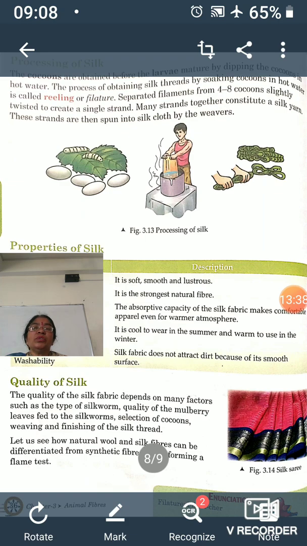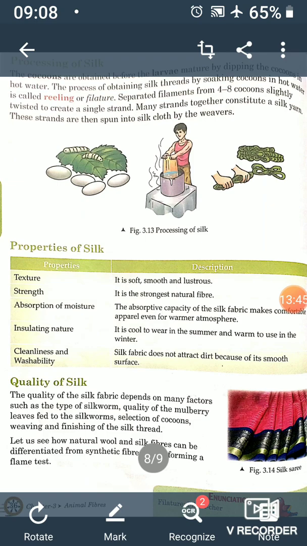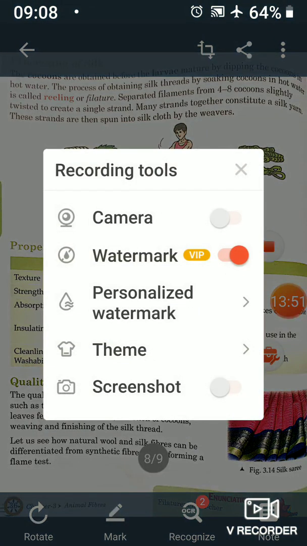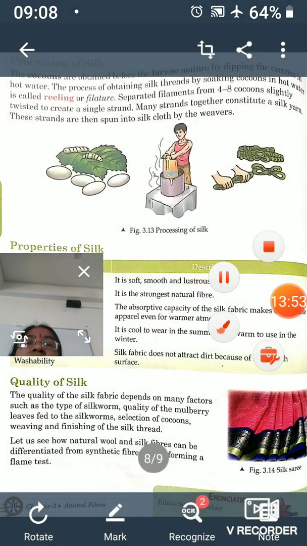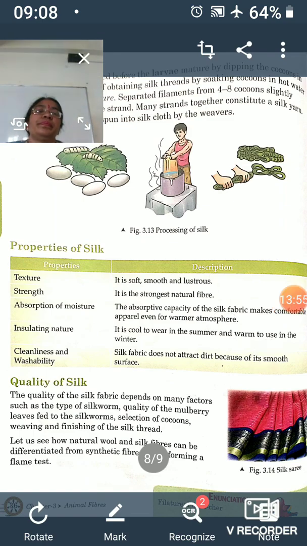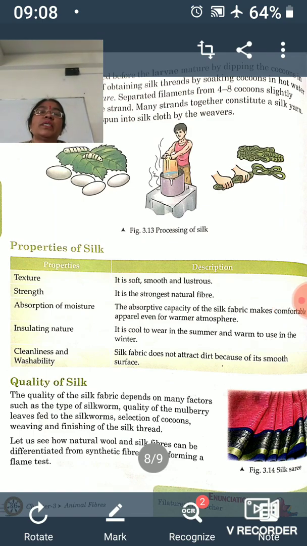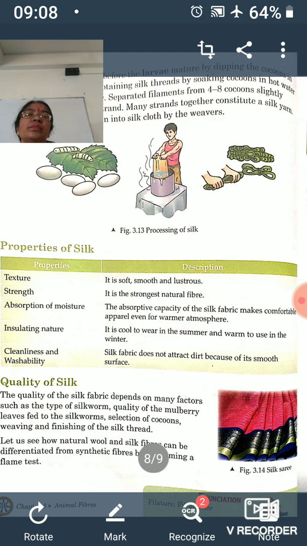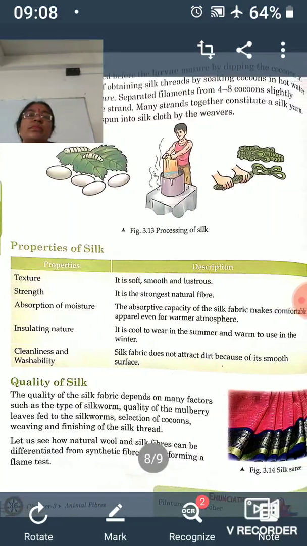Now, properties of these silk fibers are given here. First is texture. It is soft, smooth and lustrous.